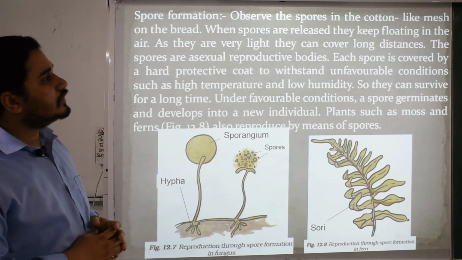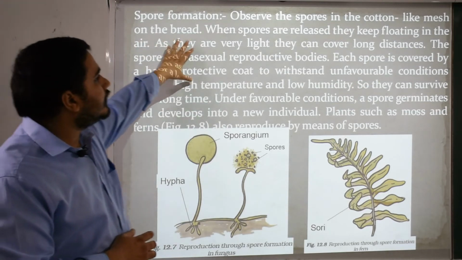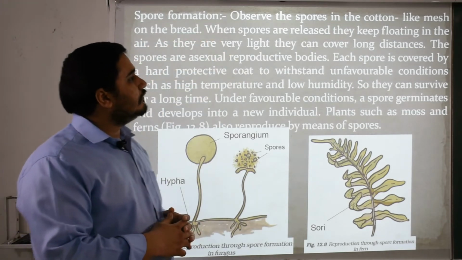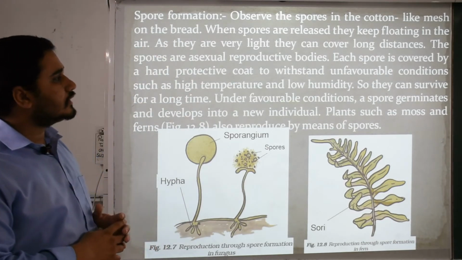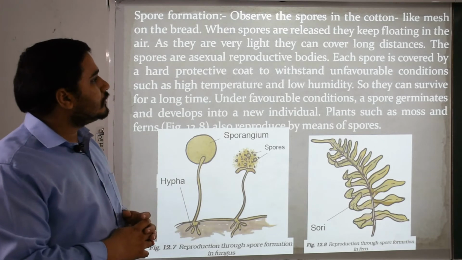Now spore formation, the fourth part here. Observe the spores in the cotton-like mesh on the bread. When spores are released, they keep floating in the air. As they are very light, they can cover long distances. The spores are asexual reproductive bodies.